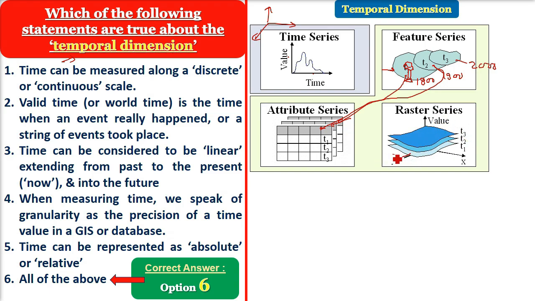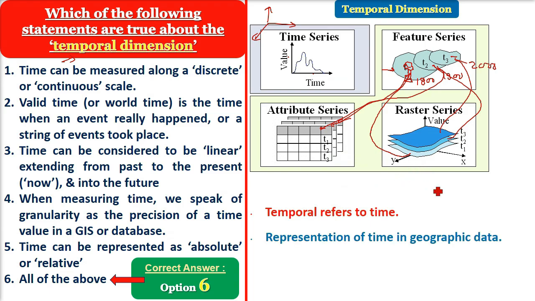What is the image of that area? Say, a raster series. So at T1, that is at 1800, this was the image. This is how it was seen. Say in 2000, at T3, a different kind of image is seen. So this is the temporal dimension working out. So temporal refers to time. It represents the time in geographic data.